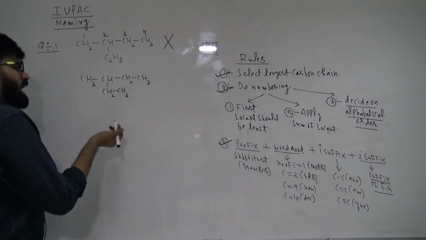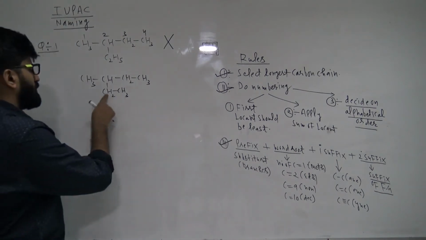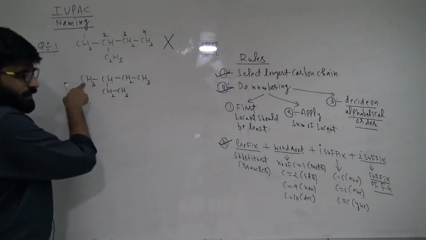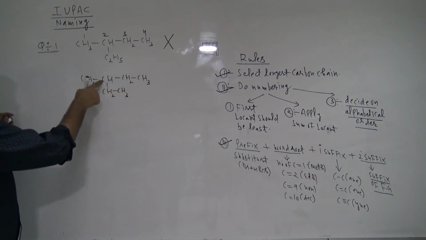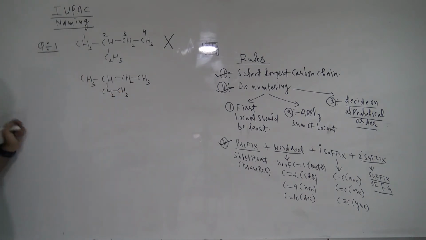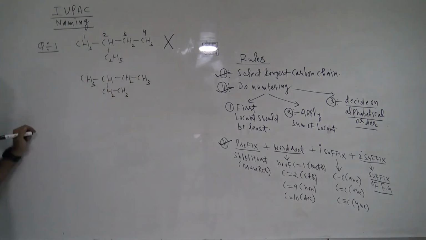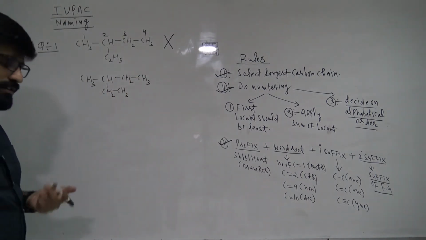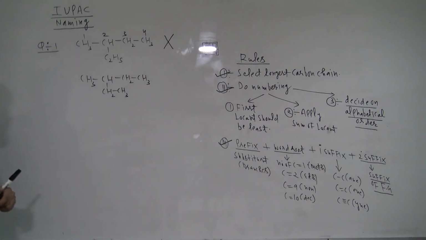Now I would like to do the numbering. Numbering hardly matters here. At the third position I am getting methyl. If I number from here, 1, 2, 3, my first locant is at the third position. Similarly, if I number from the other side, 1, 2, 3, my methyl is still at the third position. So it doesn't matter from where you number; you will get the same locant.